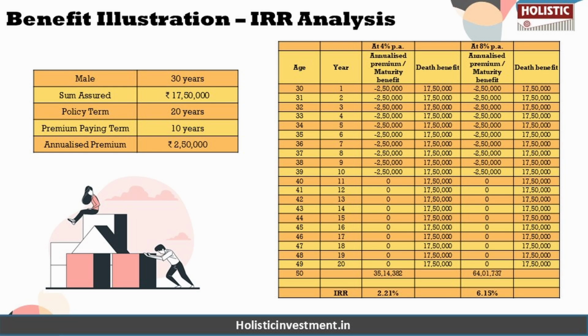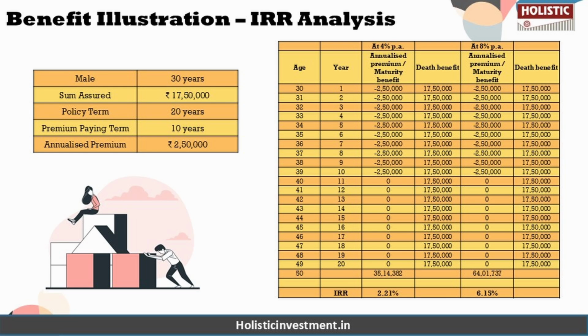So let's assume for calculation purposes that a 30-year-old male invests in this policy with a sum assured of 17.50 lakhs. The policy term is 20 years and the premium payment term is 10 years with an annual premium of 2,50,000 rupees. At the end of the policy term, the accumulated fund value is payable, and the brochure projects returns assuming investment growth of 4% and 8% to indicate the worst and best case scenarios.